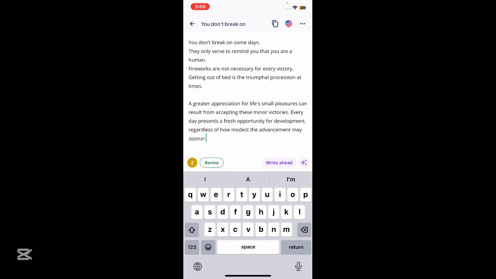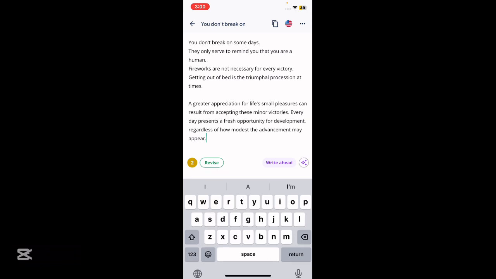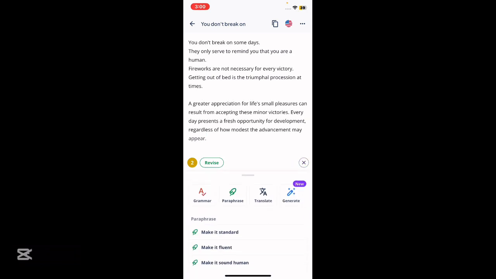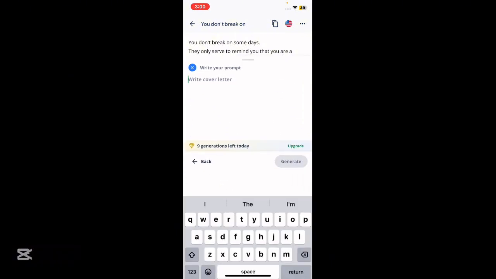A greater appreciation for life's small pleasures can result from accepting these minor victories. Every day presents a fresh opportunity for development, regardless of how modest the advancement may appear. You can use also the AI here, but it takes you to the same place where you can rephrase your script. You can also generate here,